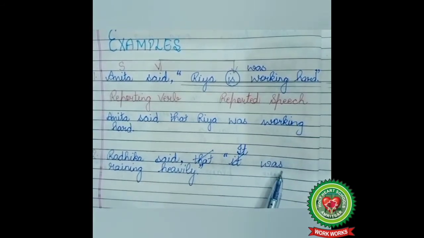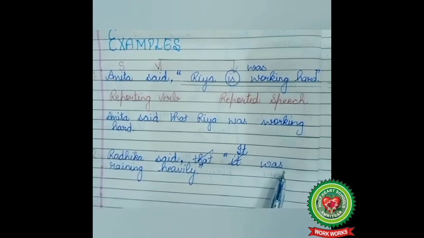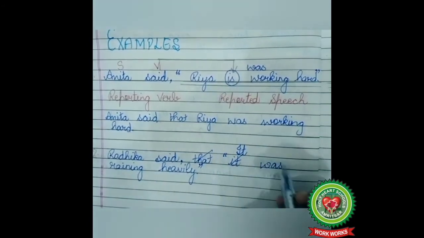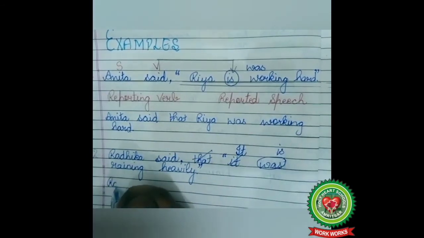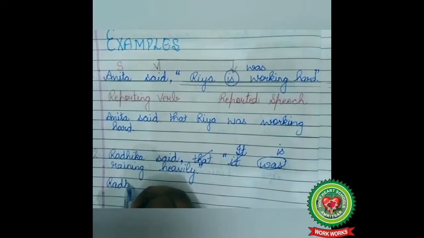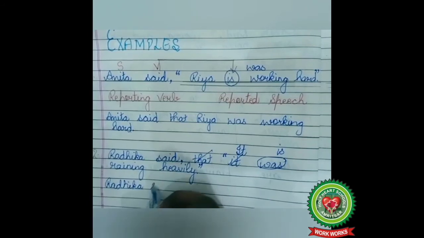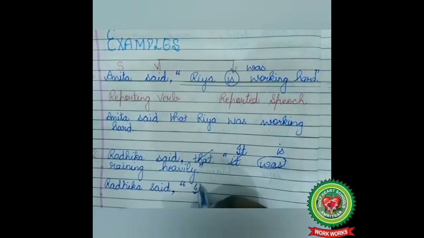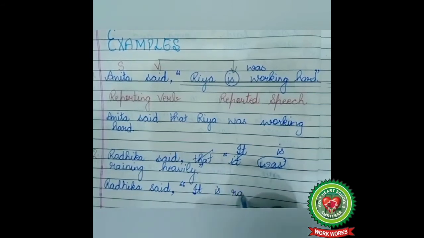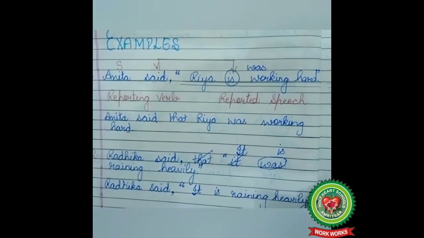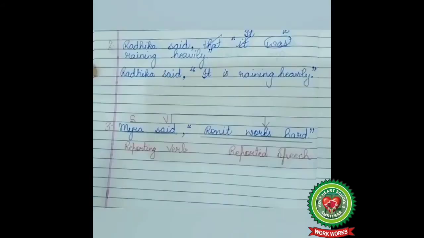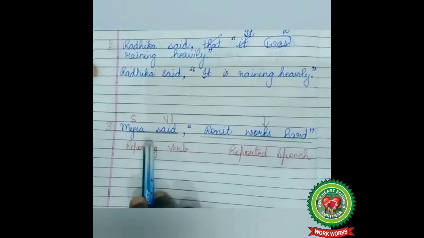So in place of was/were, what will come is is/am/are. But with it, what do we use? Is. So our answer is Radhika said, comma, inverted comma start, it is raining heavily, full stop, inverted commas close. Okay children, let's move on to the next example.